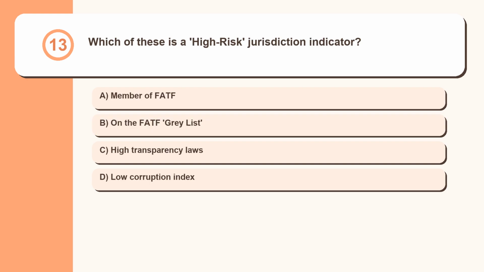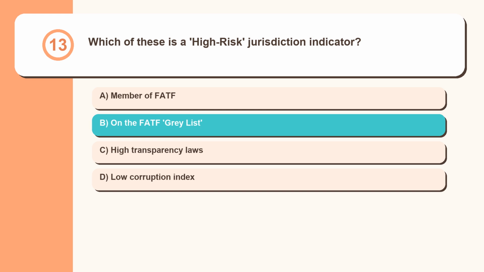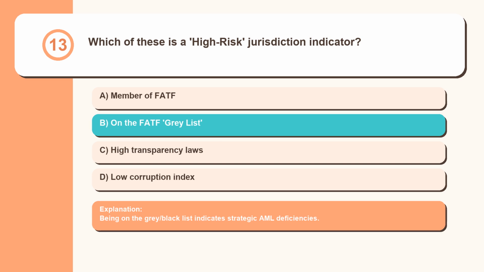Question 13. Which of these is a high-risk jurisdiction indicator? Member of FATF. On the FATF gray list. High transparency laws. Low corruption index. Being on the gray or black list indicates strategic AML deficiencies.